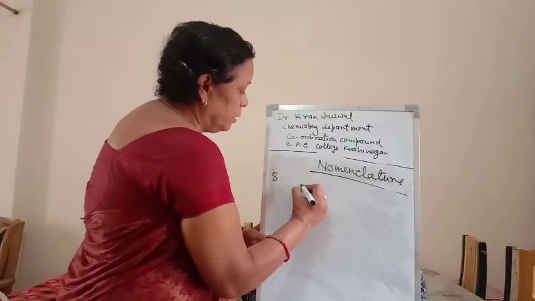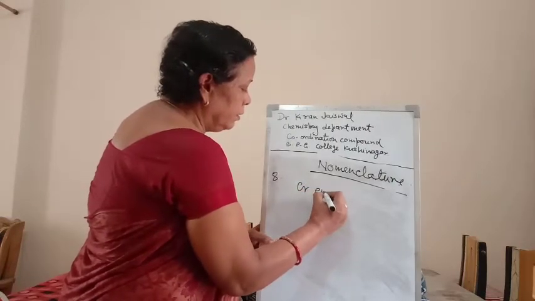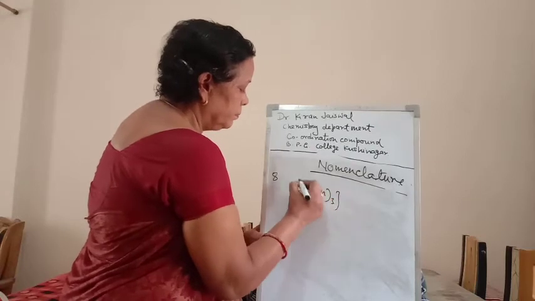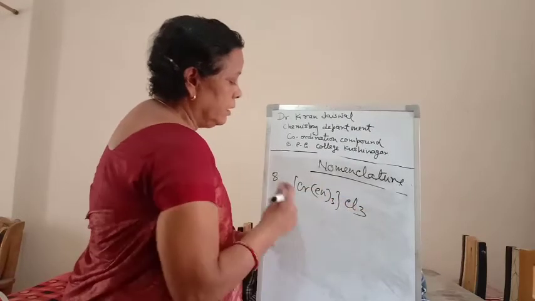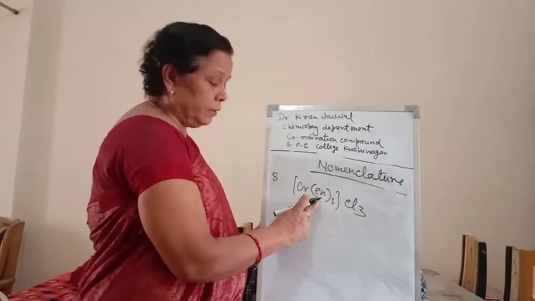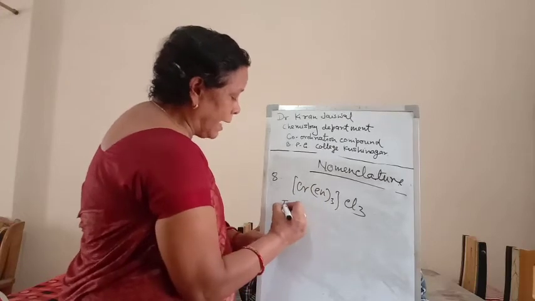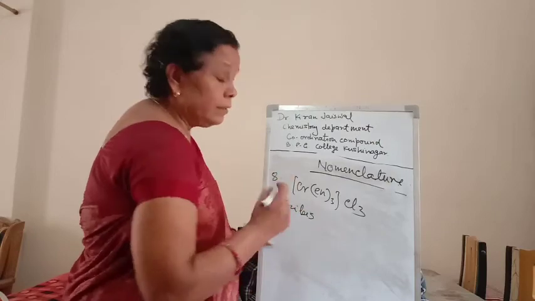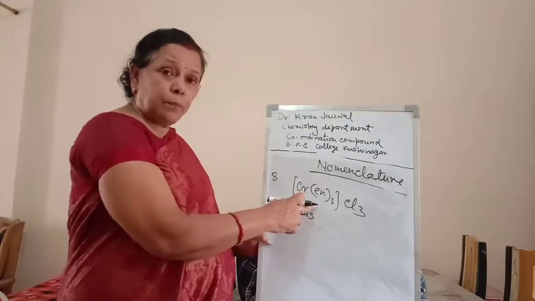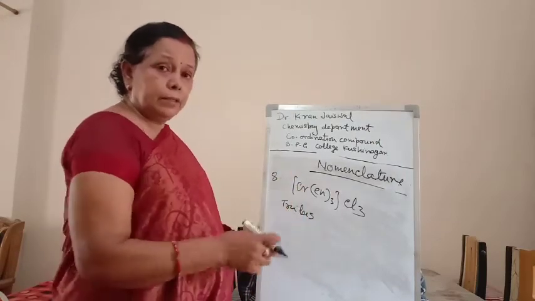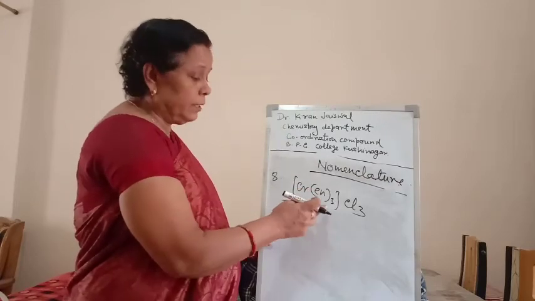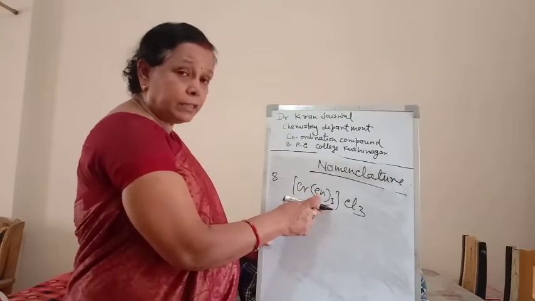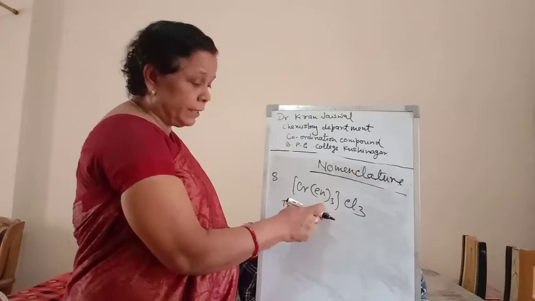For example, [Cr(en)3]Cl3. En means ethylenediamine, so the name will be tris.